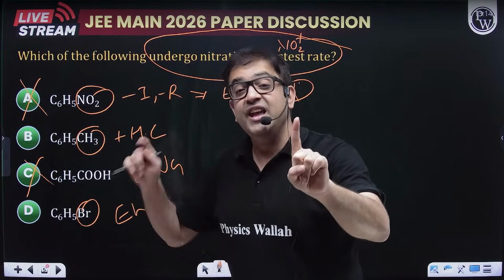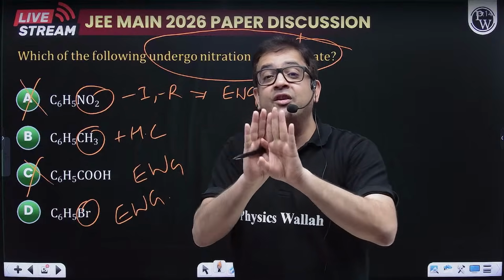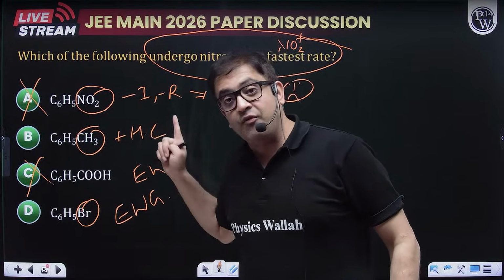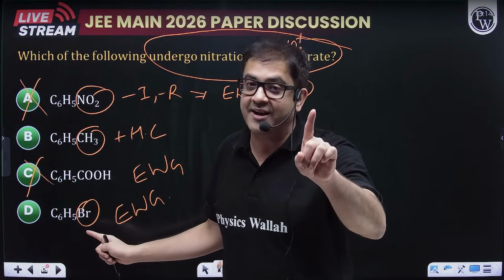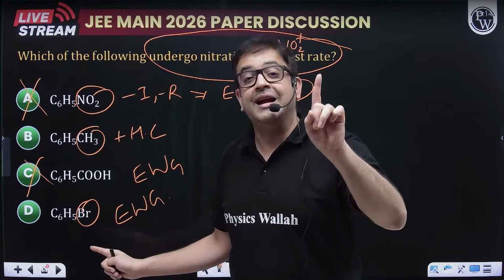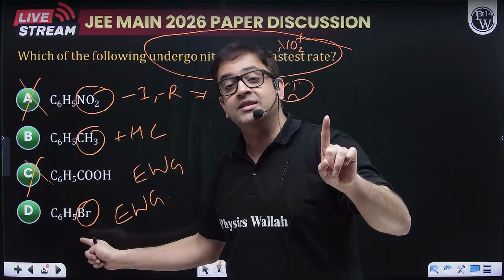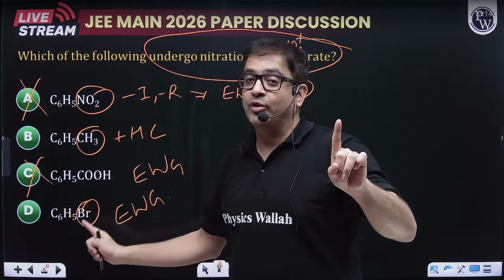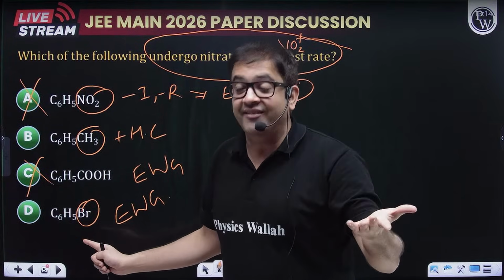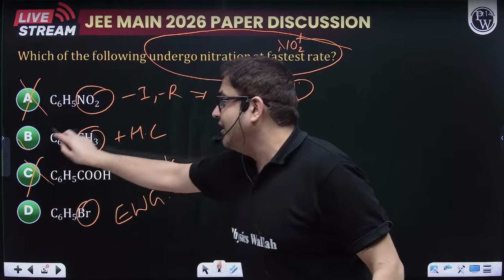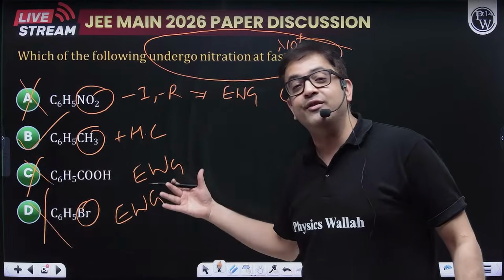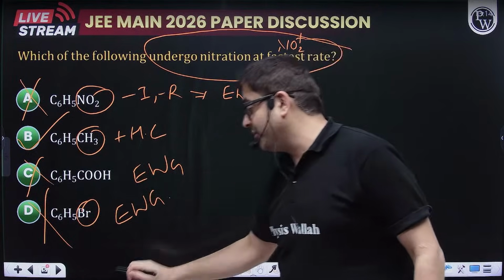Although if the electrophile has no option, the directive nature for halogens is also decided by their resonance nature. That means if the electrophile approaches bromobenzene, it will go at ortho and para positions, but it will not be much activated. So obviously your answer will be B, because this is also an effectively electron withdrawing group.